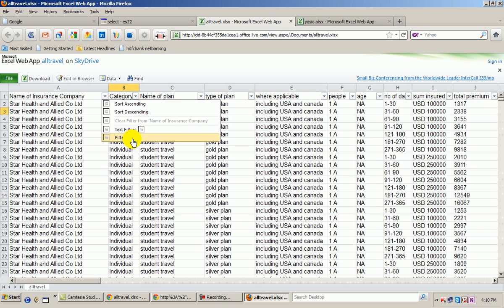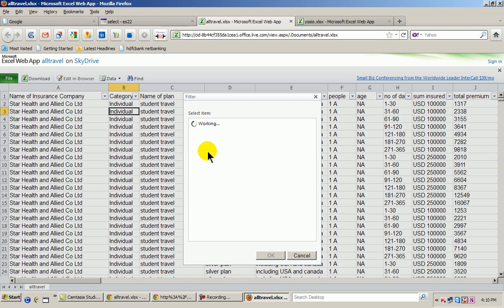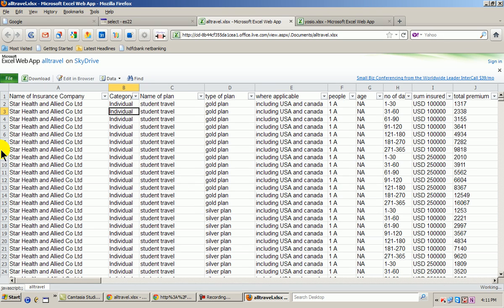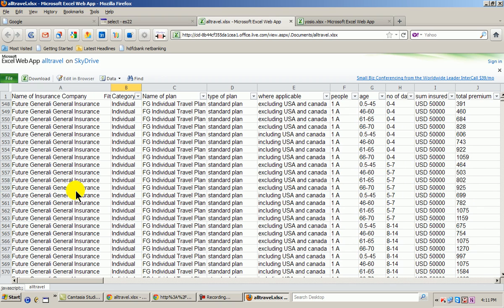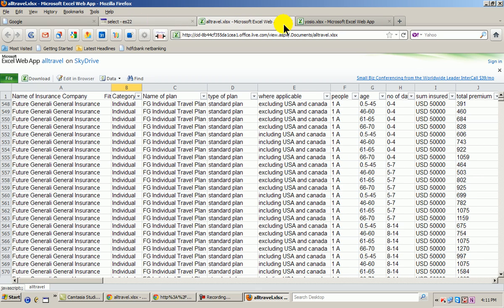And when you're filtering, you don't need to filter based on only one criterion. Supposing you like Star and like HDFC, instead of selecting all, unclick select all. Then supposing you like only Future or only HDFC, just say OK here, and all the products of Future and HDFC come in. It will get automatically filtered, and you can do further filtering. You can see as I'm talking it's happening. So therefore this helps you choose for health insurance and for travel insurance.